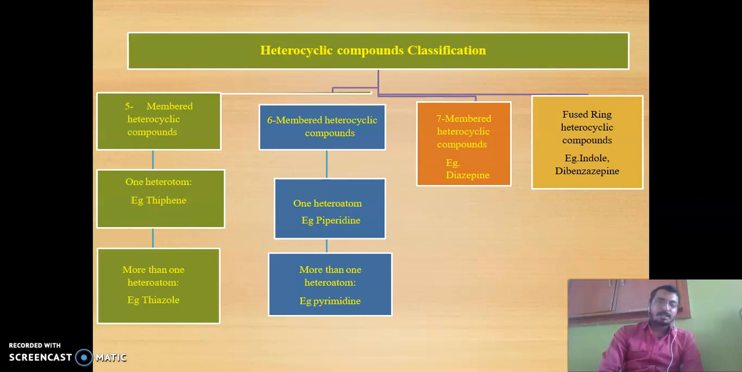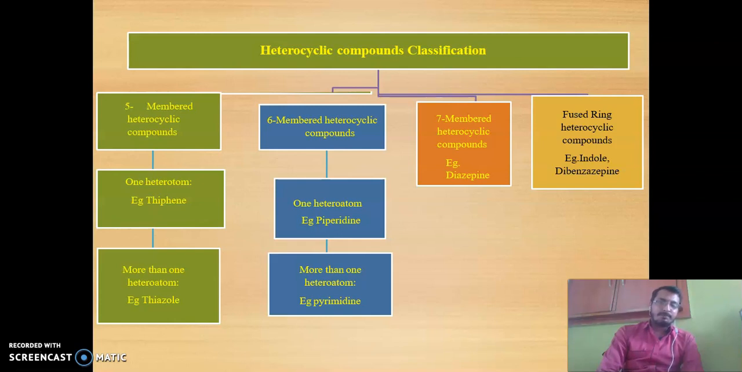The 6-member heterocyclic compounds have the same classification. For one heteroatom the example is piperidine, and for more than one heteroatom, pyrimidine. In the 7-member heterocyclic compounds, the best example is diazepine. Another one is the fused ring heterocyclic compounds: indole, dibenzepine, other than your acridine. These are the fused rings.